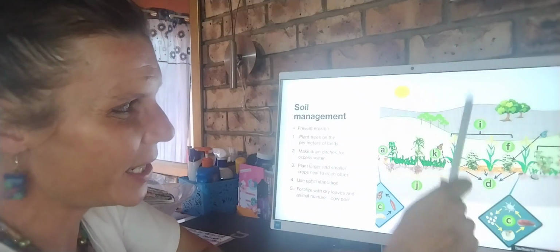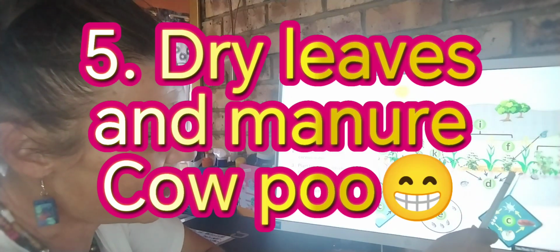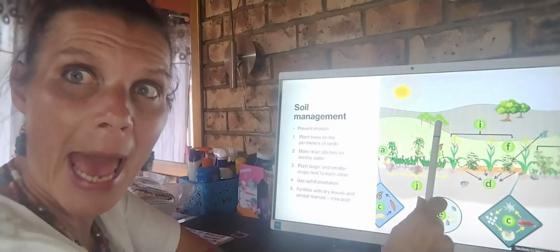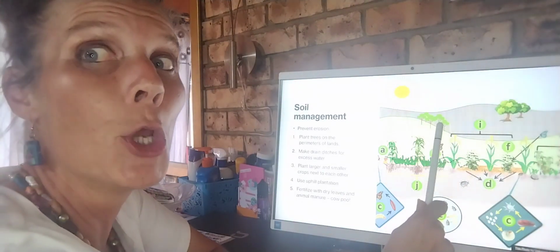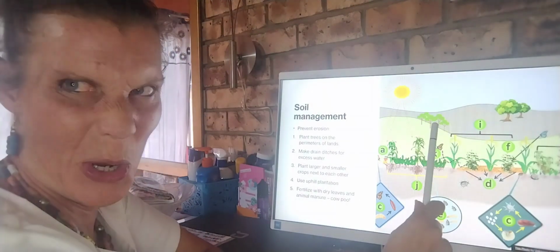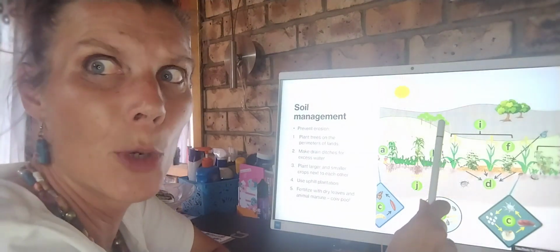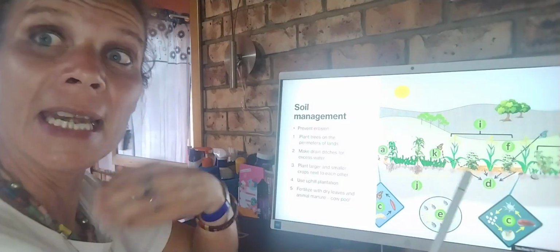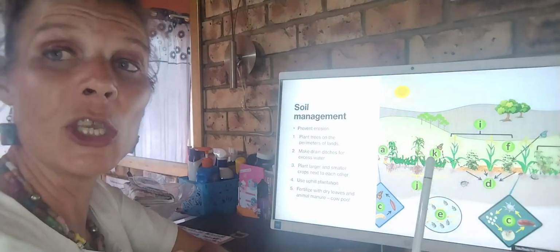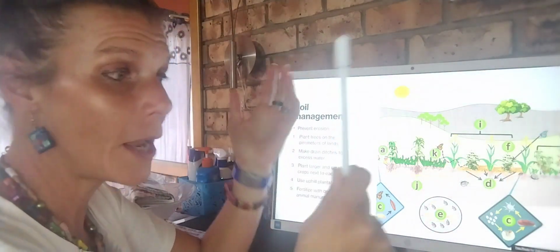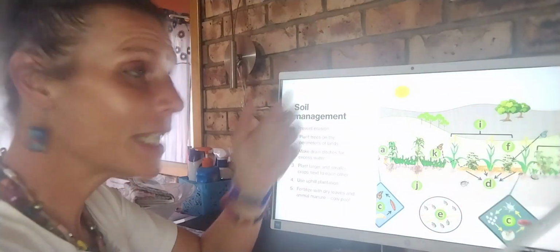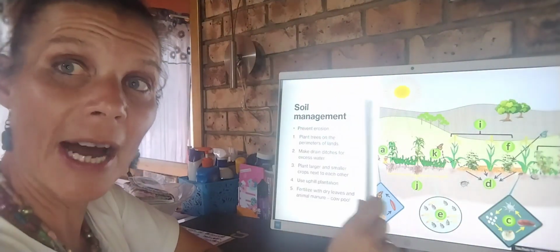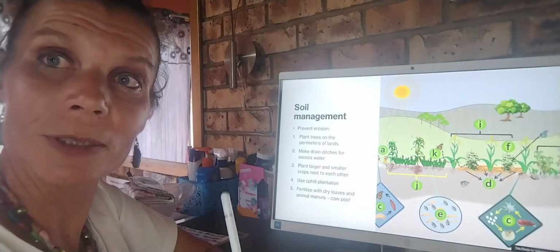And then the last thing, can you see this little orange stuff here? I can use dry leaves and animal manure. Now, manure is just a fancy word for cow poo. Now, to fertilize my soil naturally without using artificial fertilizer. And this is the important diagram on how I can manage soil.